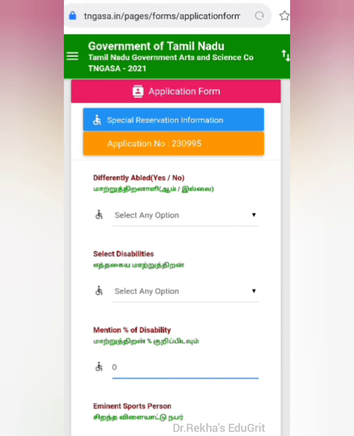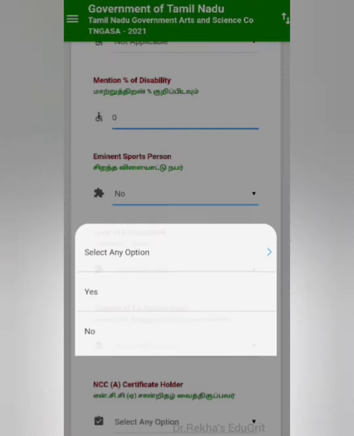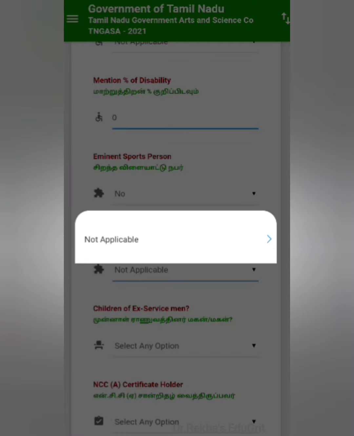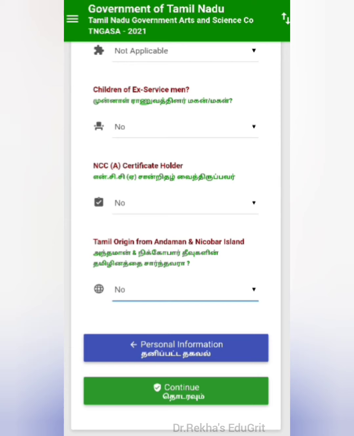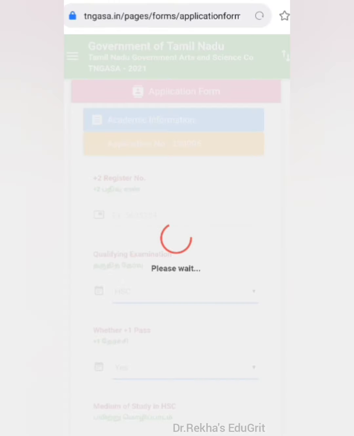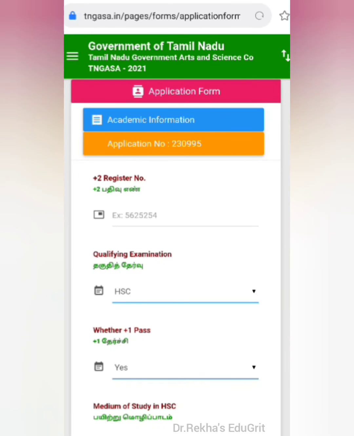The next page is to give special reservation information. Here you have to select the option yes or no for all the information. Then after completing, you can click continue to go to the next page. Here you can view the next page.